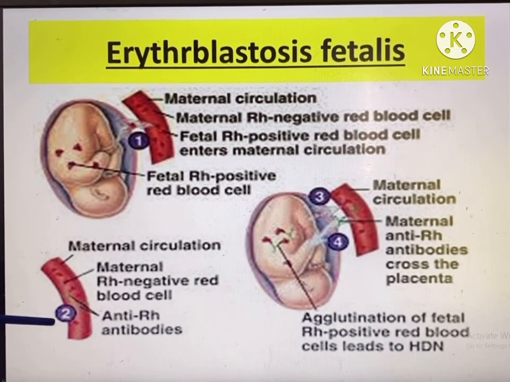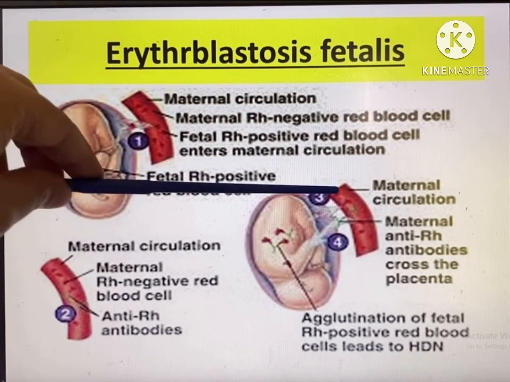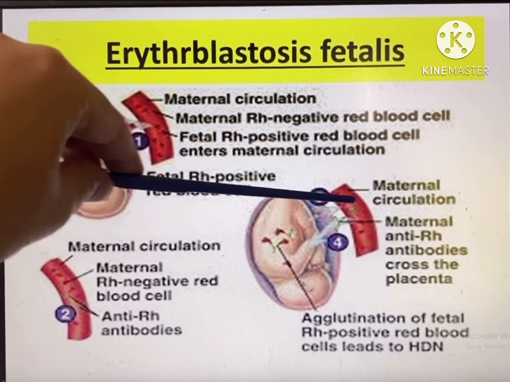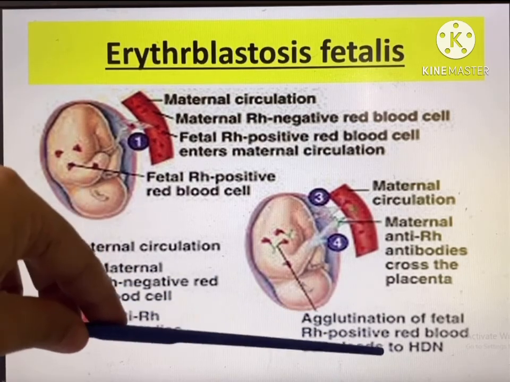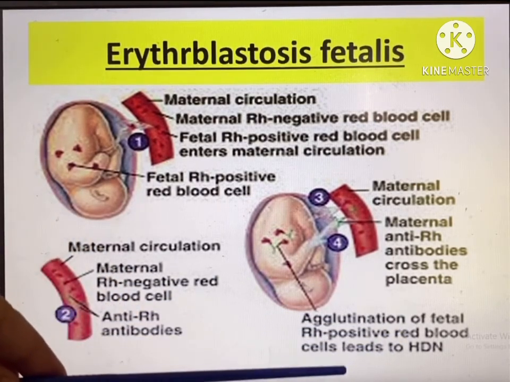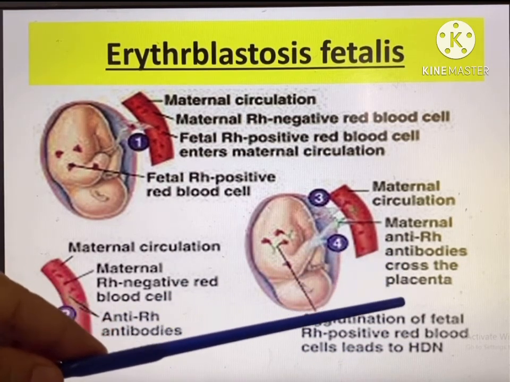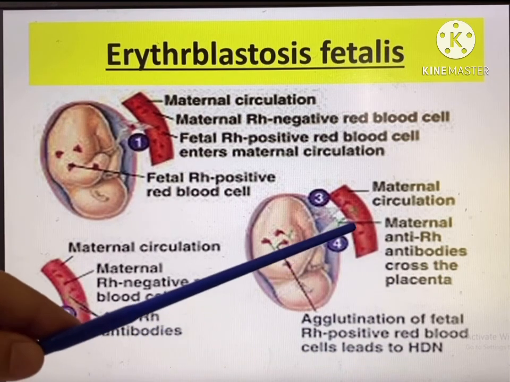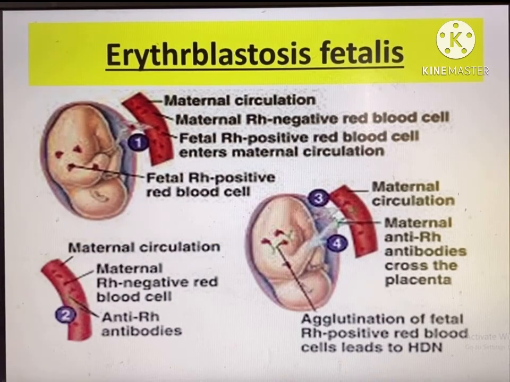The second step, these positive factors are emerging inside the maternal bloodstream. The third phase is here. The maternal circulation is obviously here, then the gradual agglutination of fetal Rh positive red blood cells leads to HDN. So maternal anti-Rh antibodies cross the placenta. When it crosses the placenta, blood clotting occurs, inhibiting all sorts of exchanges from mother to the fetus's body, or vice versa.